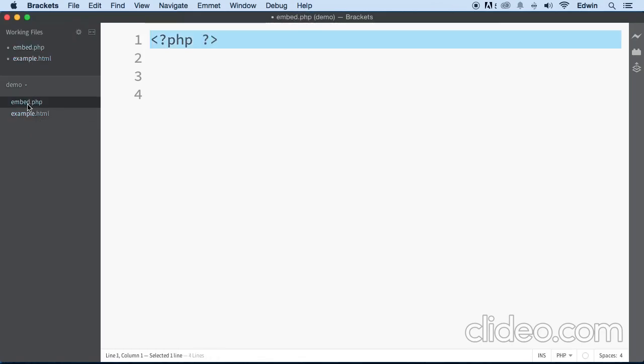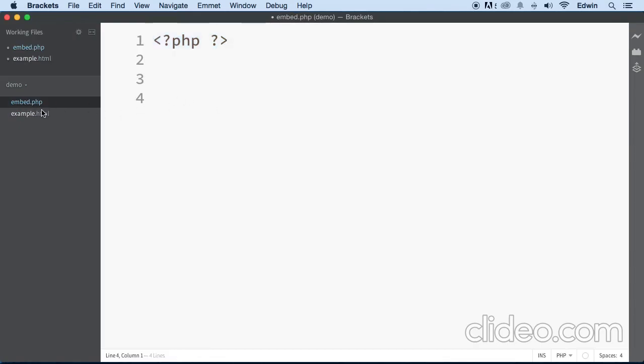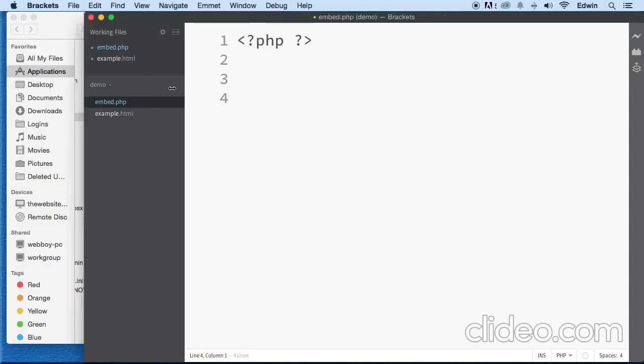But when you put this extension here, .php, you're telling Apache that this file might include some PHP. So be on the lookout for PHP, Apache. You will see something there. That's what you're telling Apache when you have a .php extension. All right? So always make sure that you put your .php extension if you want your file to actually work.